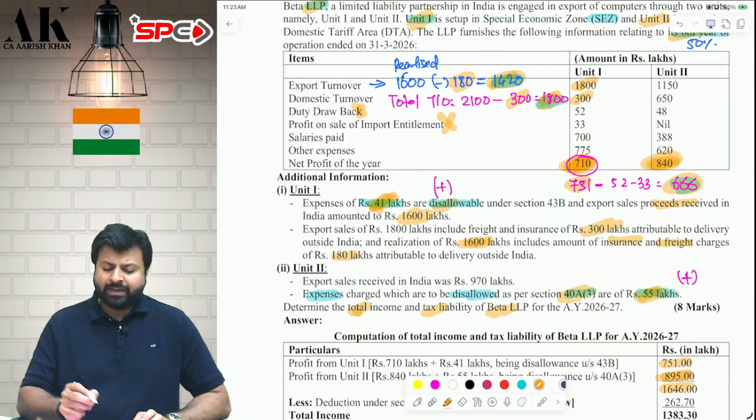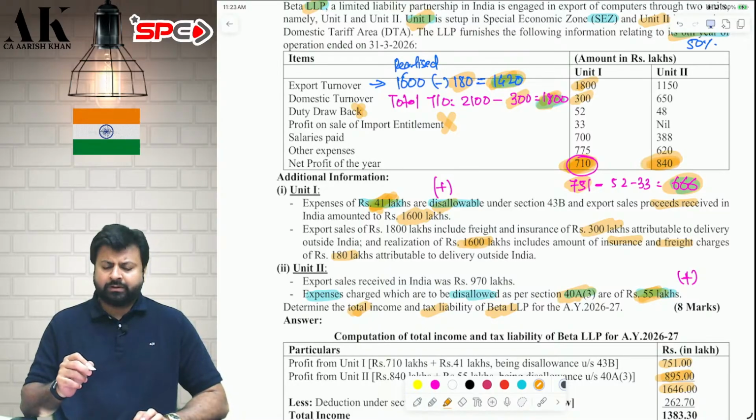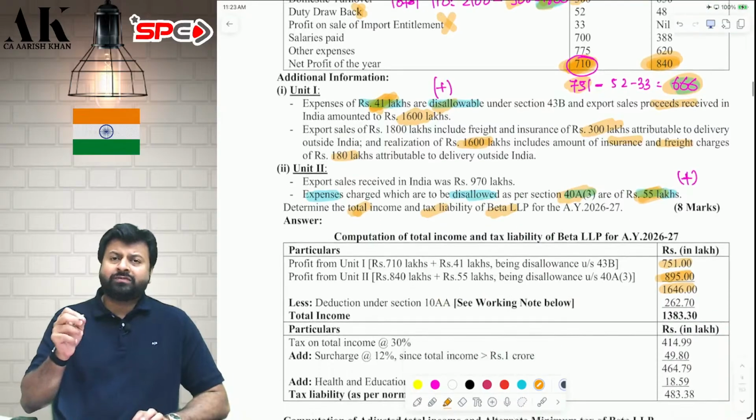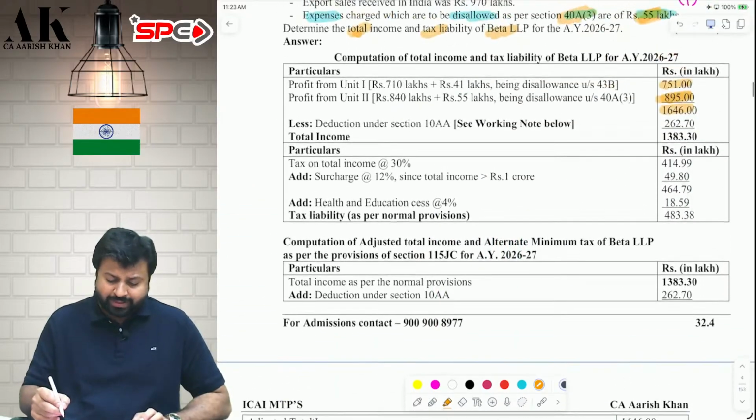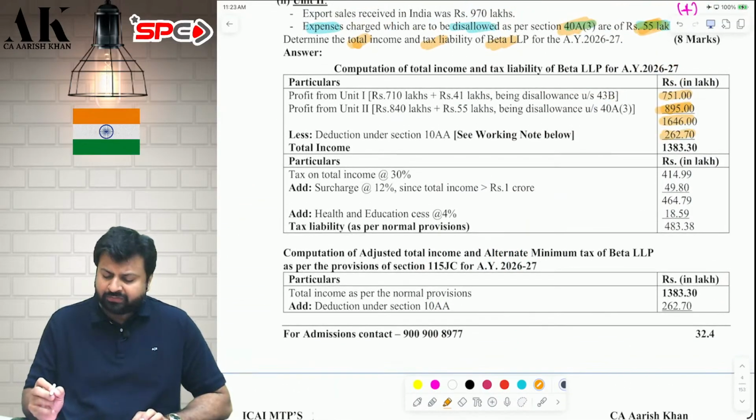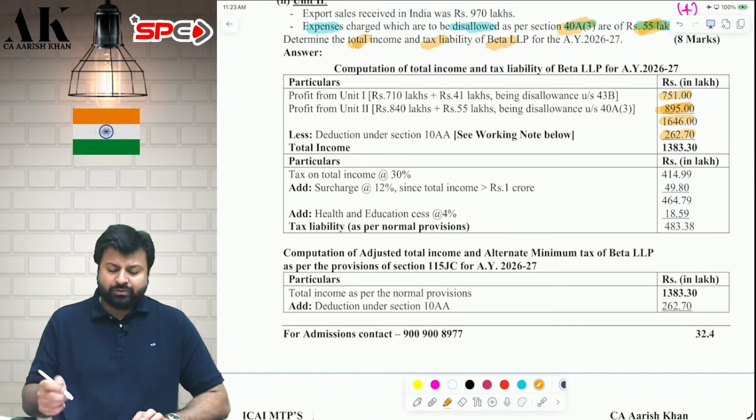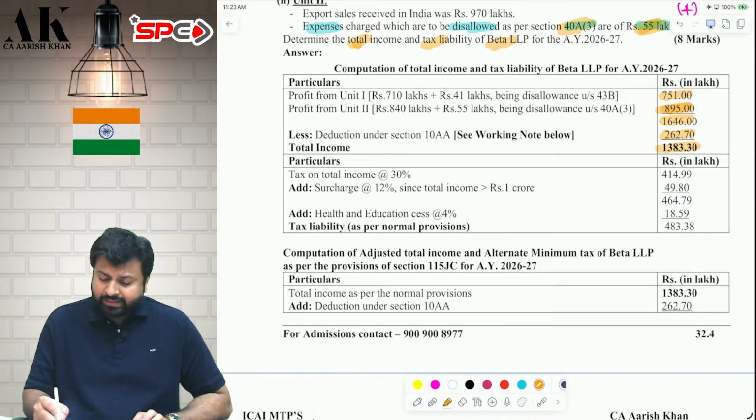Now I will multiply 666 into 1420 export turnover divided by 1800 total turnover, and therefore I will get my deduction. Of that, I will take 50% deduction. Therefore, my deduction comes to how much? 262.570. After that, I will compute tax. On that 1383, I will apply 30% tax, 12% surcharge because the income is more than 1 crore, 4% cess. This is my tax as per normal provision.